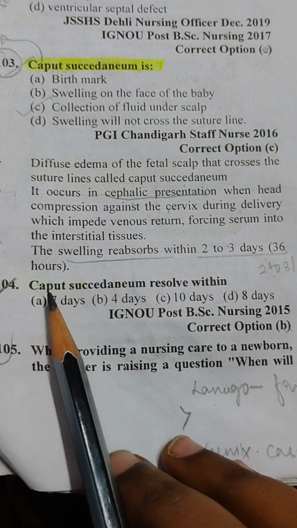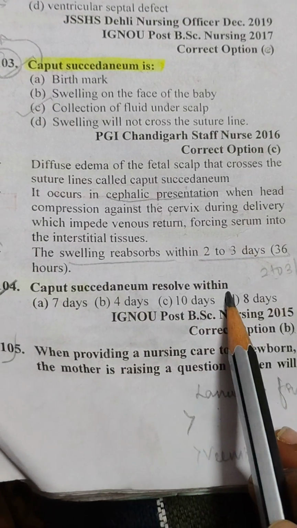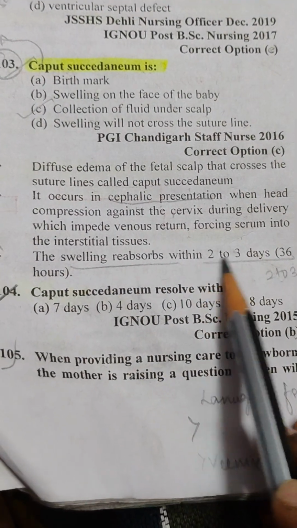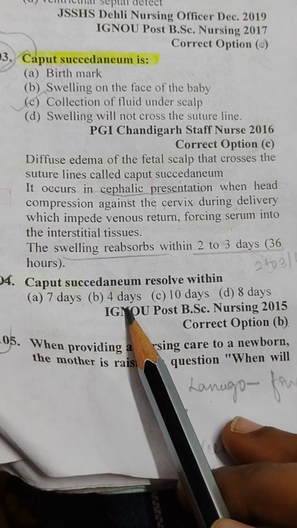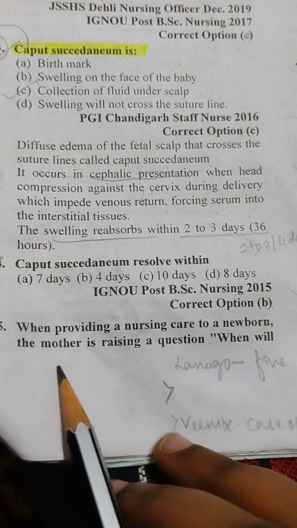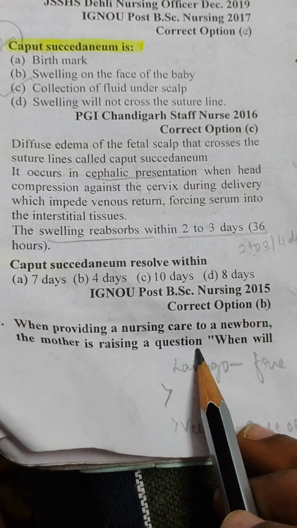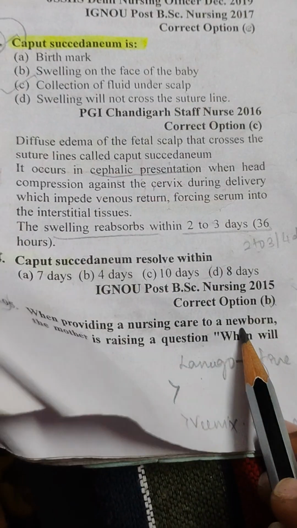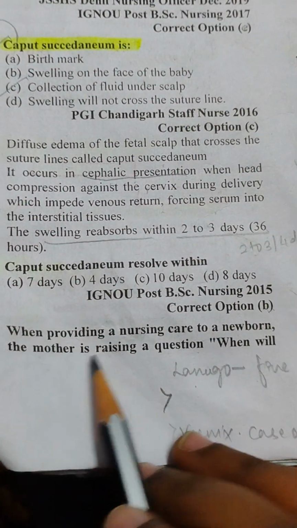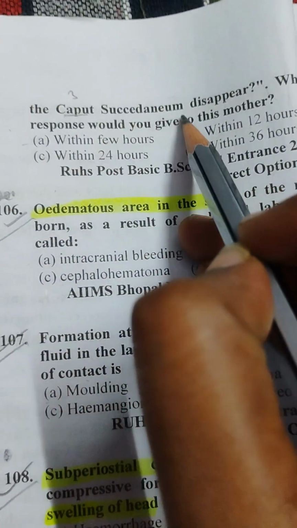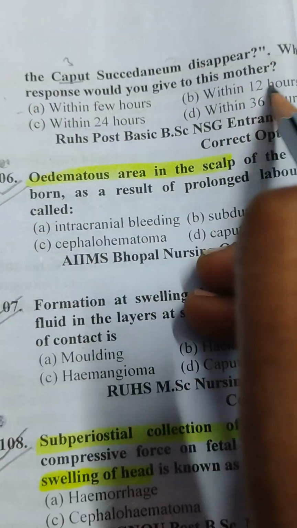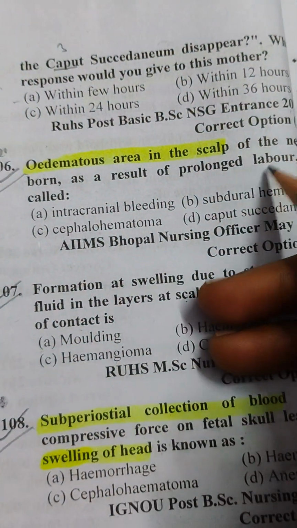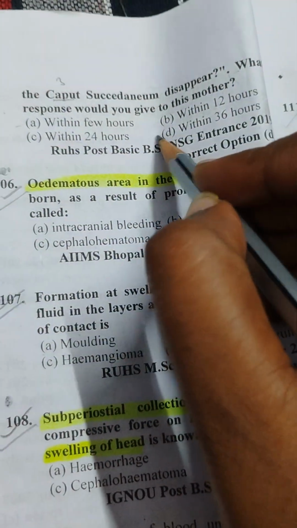The next one, caput succedaneum resolves within. We have discussed 2 to 3 days or 2 to 4 days. Okay, resolves within 4 days. Then, when you are providing nursing care to the newborn, the mother raises a question. When will this caput succedaneum disappear? So, what response would you give to this mother? Within few hours, within 12 hours, within 24 hours, within 36 hours. And here you see that the answer is within 36 hours.